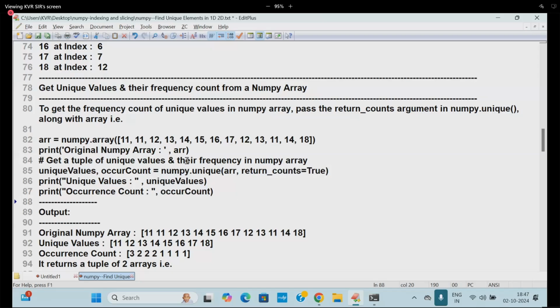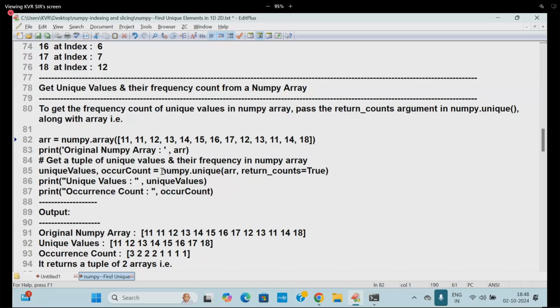Are you following? So what is the answer? 11 is present in how many ways? Come on, 3 places. So 11 value will be called what? See, 11 is present how many times? 12 is present 2 times. Like that, 13 is present 2 times, 14 is present like that. Remaining values are present how many times? One time only they are present. Are you following me? Right.